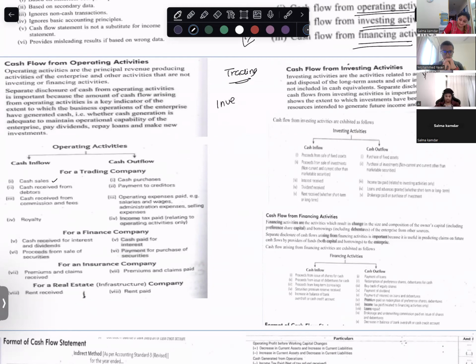Investing, premium and claim received. When I'm talking about investing activity, I'm talking about buying and selling of what? Non-current assets.